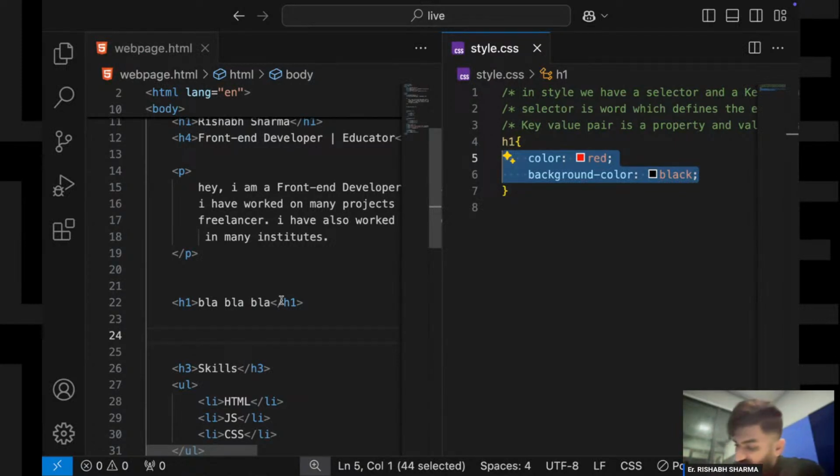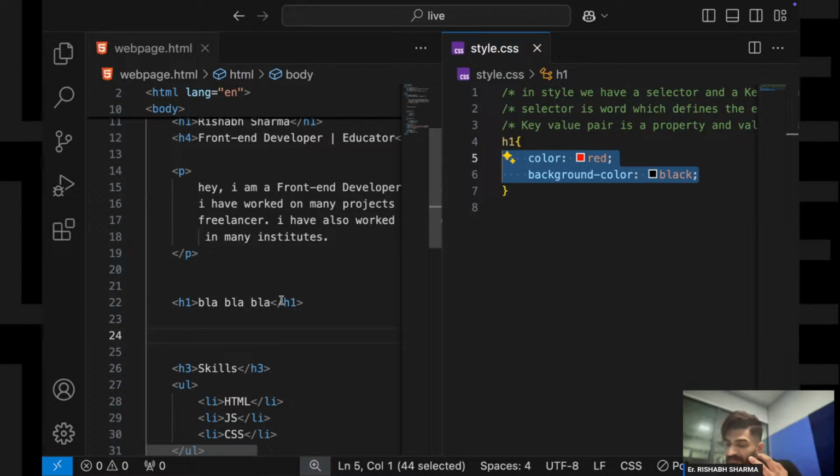Now suppose we have a problem. The problem is that what if I want to target only one h1 tag? Or maybe I have 10 h1 tags in my file, and I just have to target 3 h1 tags. I don't have to target all the h1 tags. How can we do that?